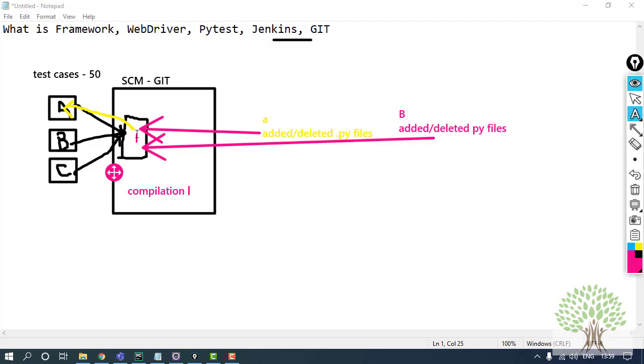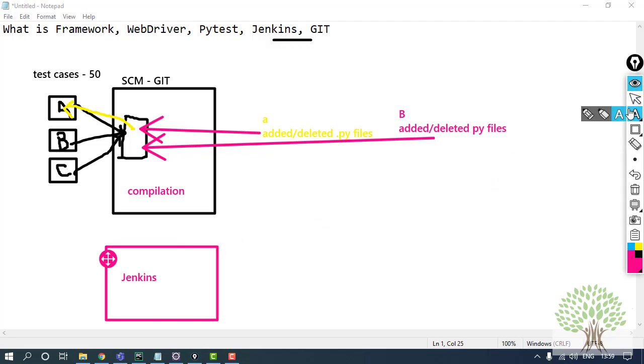Fine. So for handling this deadlock, we use the tool Jenkins. Jenkins is a continuous integration tool, and whenever there is some change on the Git account, it keeps on checking the Git account. If there is any change by anyone, Jenkins immediately runs or builds the code. In Jenkins terms, running the code is building the code. So Jenkins builds the code immediately.